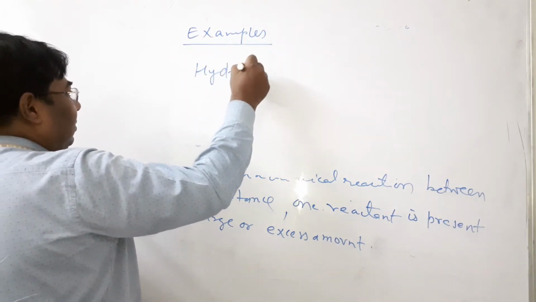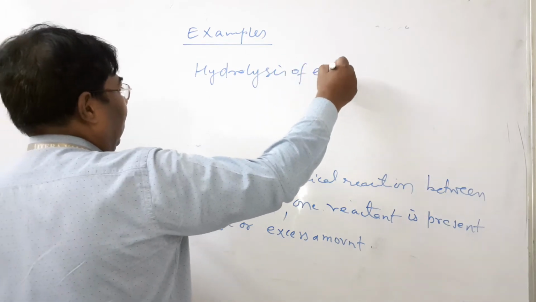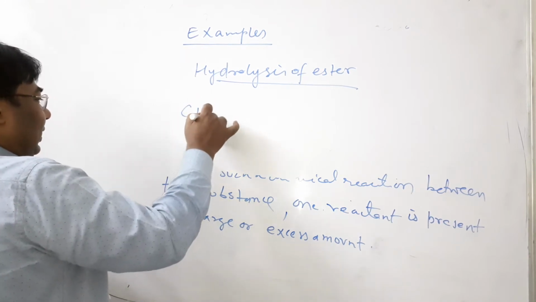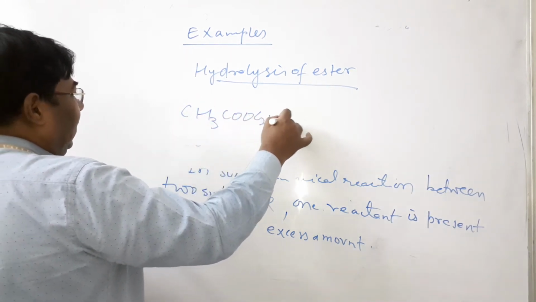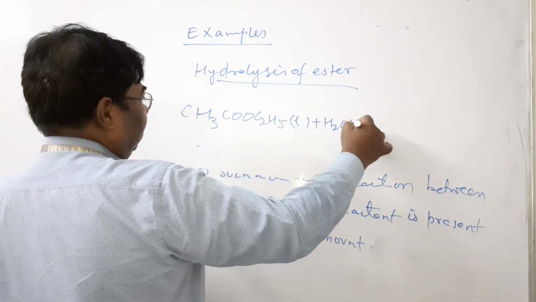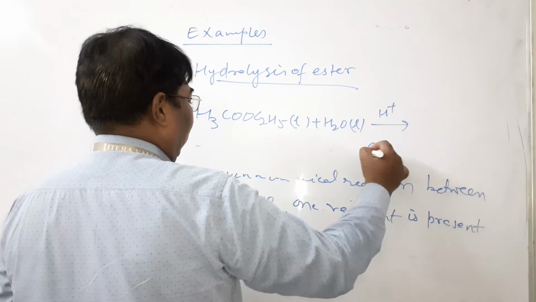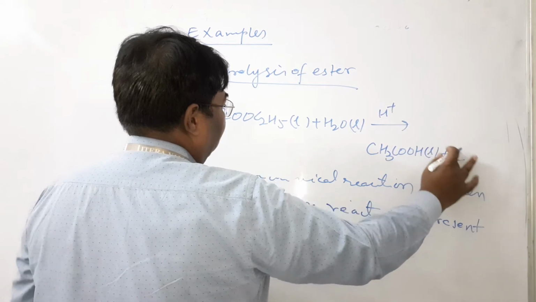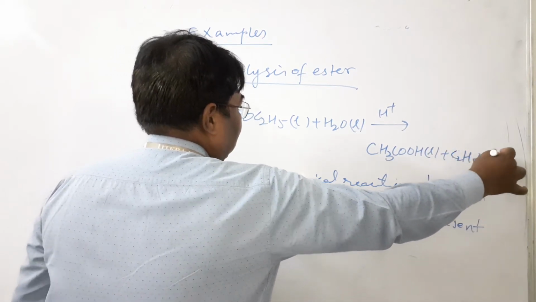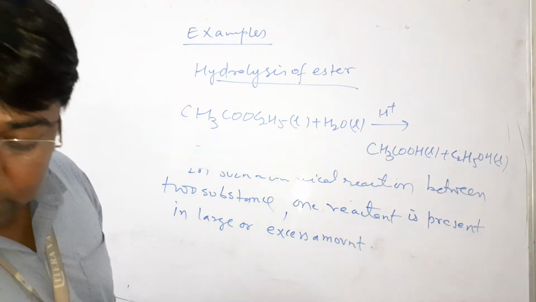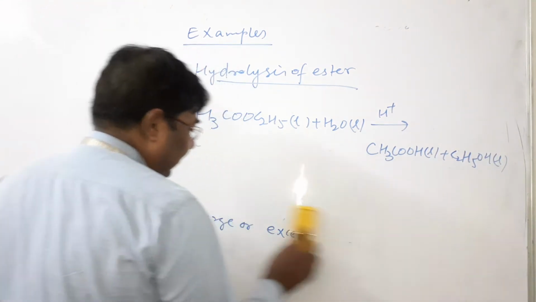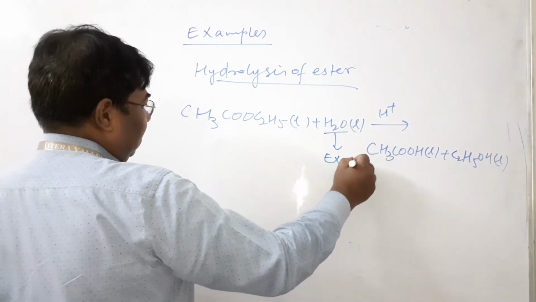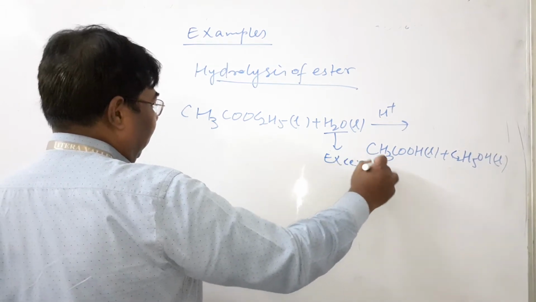Hydrolysis of ester: CH3COOC2H5 liquid plus H2O liquid, with H plus, forms CH3COOH liquid plus C2H5OH liquid. Note it down. Now in this case, water is in excess amount.